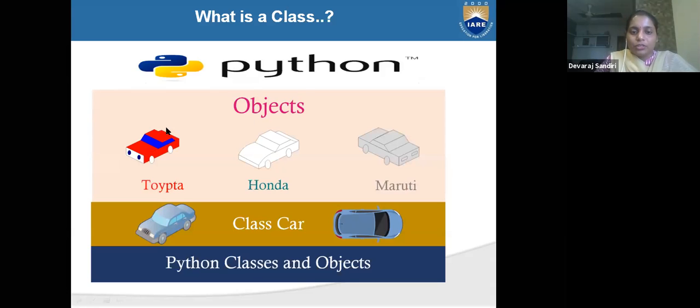In Python, the objects are different cars, but the class is one class. In one class, how many objects are there? 1, 2, 3, 4, 5. Otherwise, if there are 3 cars, there are 3 objects, and the 3 objects have different characteristics, meaning modules. What is the sound quality? What is the engine quality? What is the speed of that car, Maruti, Honda? What is the price? Different types of characteristics, the attributes or modules, you can take.